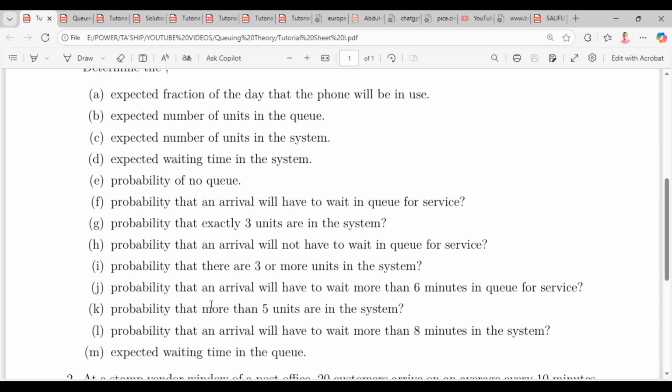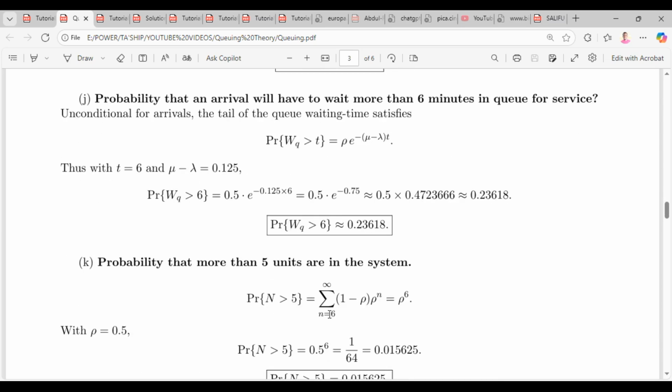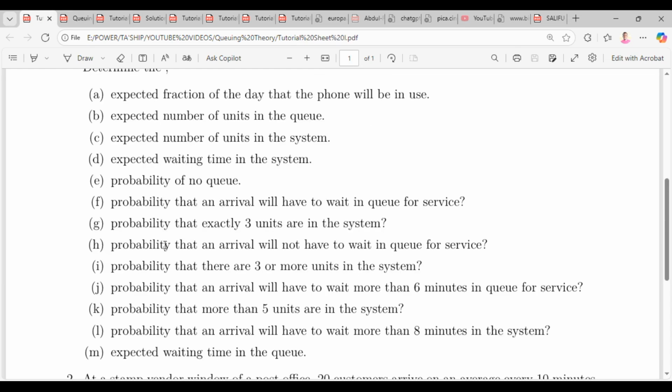That is going to be 1 minus P naught minus P1 minus P2 minus P3 minus P4 minus P5. That can also give us the answer, right? So that will simply give us rho to the power 6, and we're good with that. The answer will be 0.015625. Alright, good.